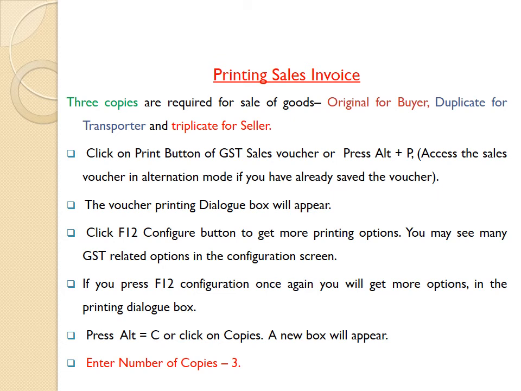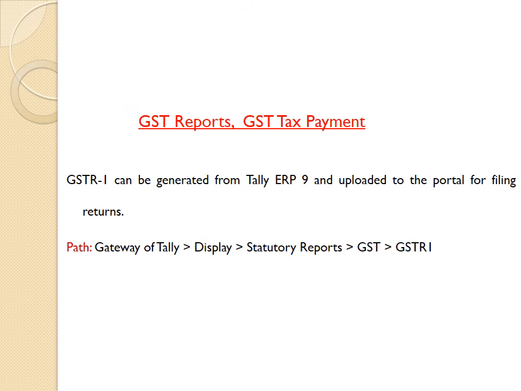Press Alt C or click on copies. A new box will appear. Then enter number of copies 3. Then preparation of reports of GST, that is called the GST reports, GST tax payment.